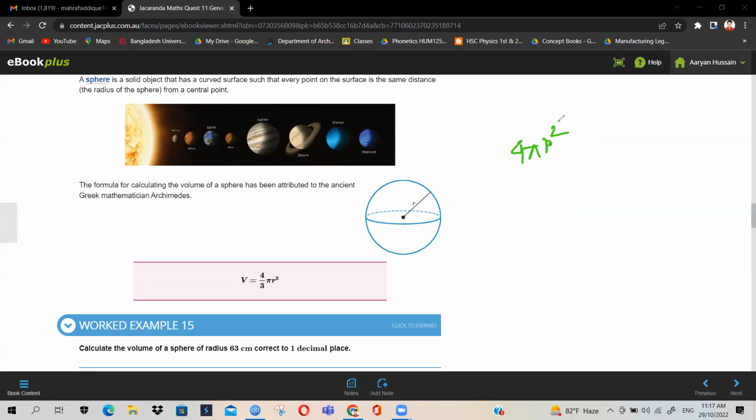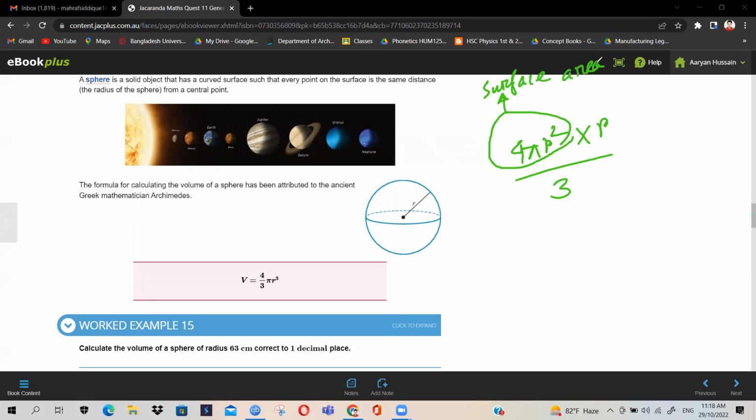So it was 4 pi r squared, then multiply it with r, the radius, and divide by 3. That is how the volume was gotten, in the simplest of ways. The 4 pi r squared is the surface area. And in this case, we are considering the radius, not the height.